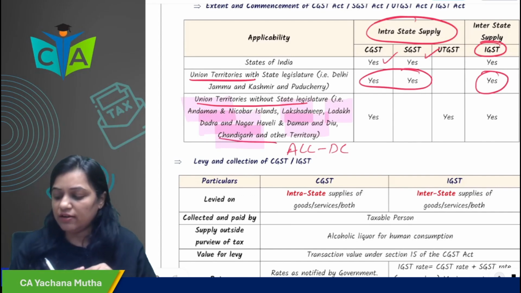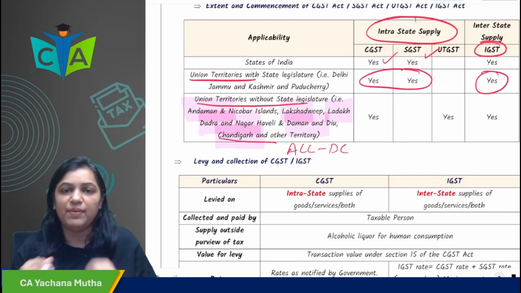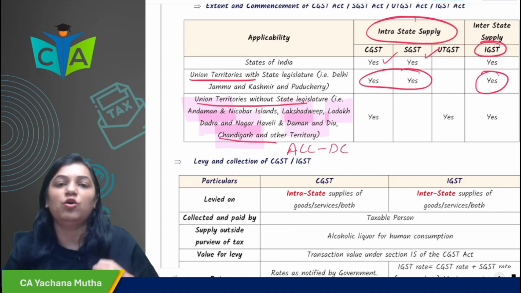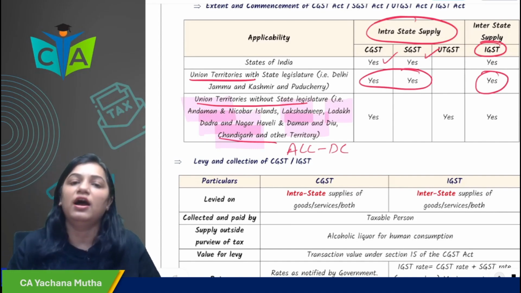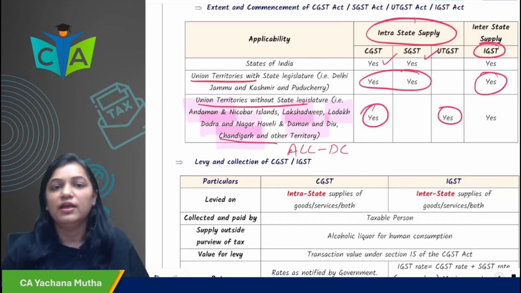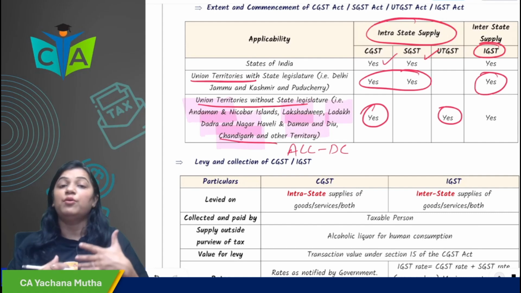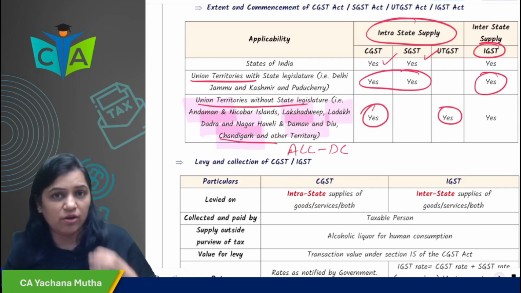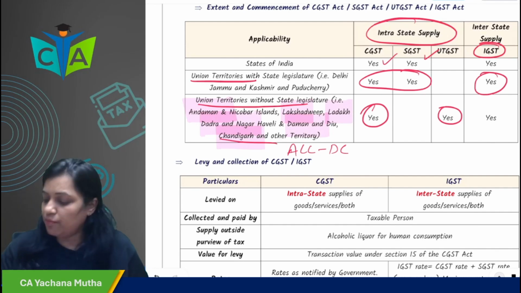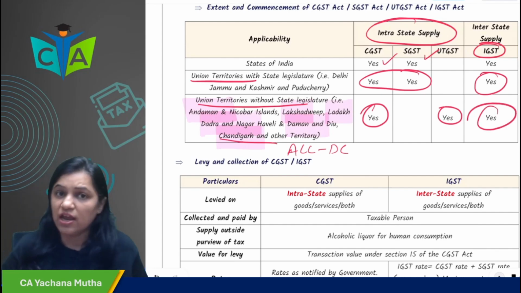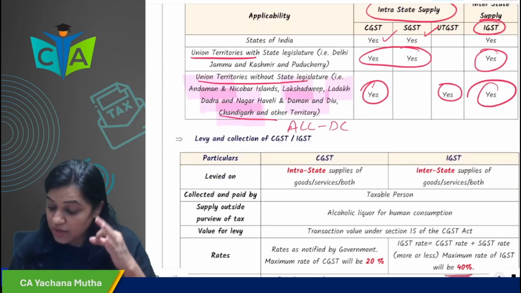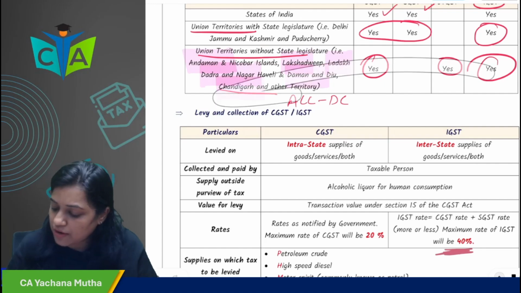In these union territories, if the location of supplier and place of supply are in these union territories, that means Andaman Nicobar, location of supplier, place of supply, Andaman Nicobar, the tax that would be levied would be CGST plus UTGST. But if you are supplying from Andaman Nicobar to, for example, Mumbai, the tax that would be levied is IGST, because the transaction would be inter-union territory, interstate. Okay. So I hope it is clear. This we have already discussed.